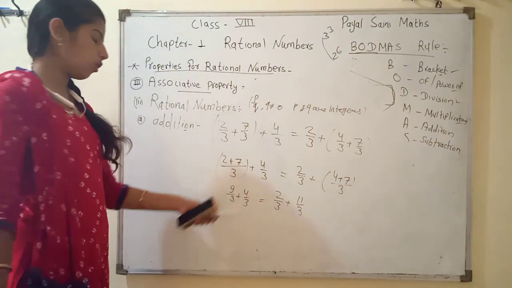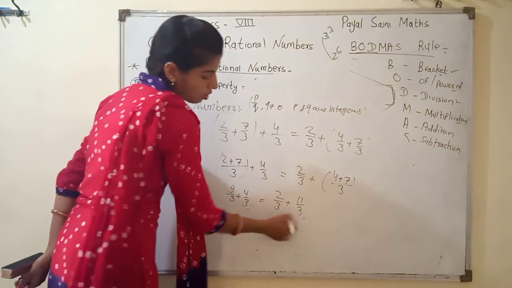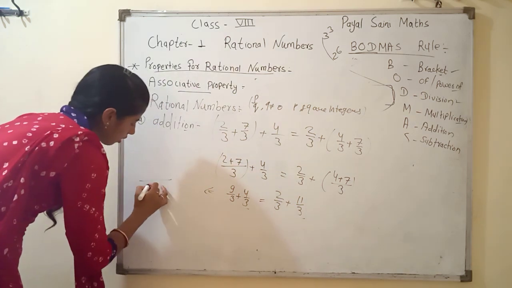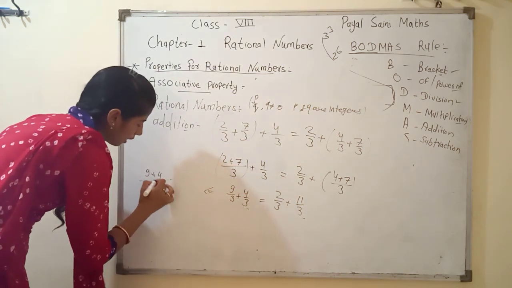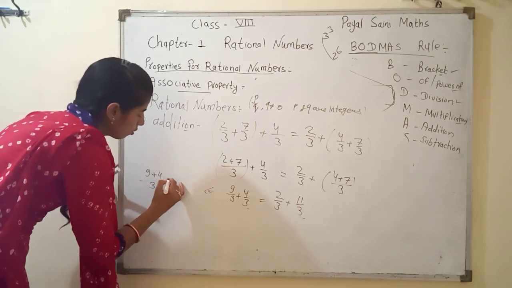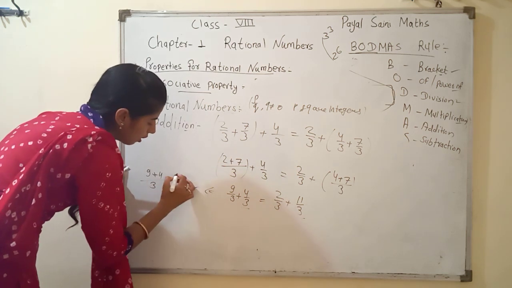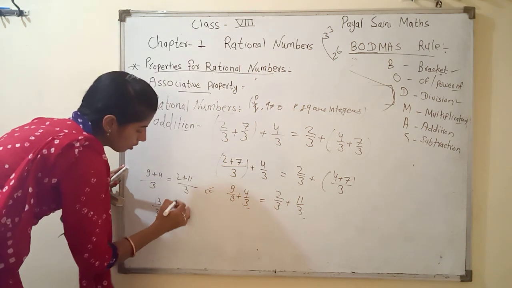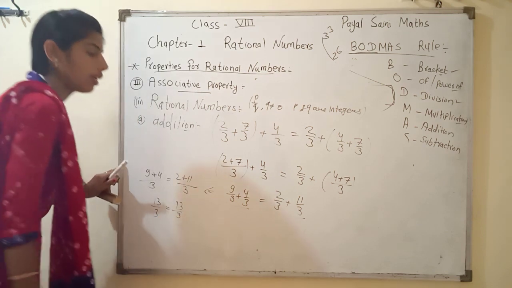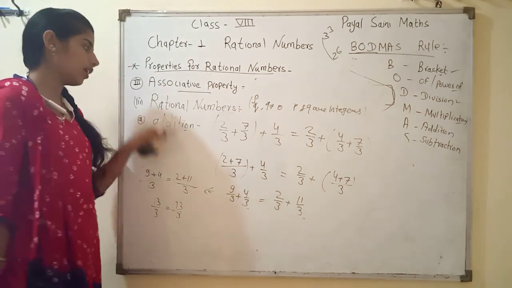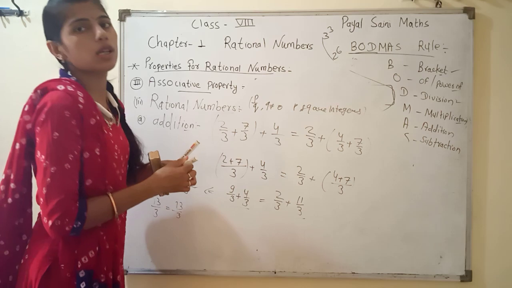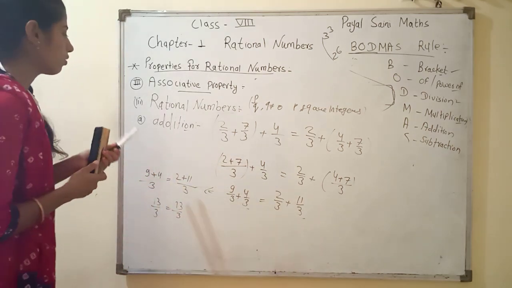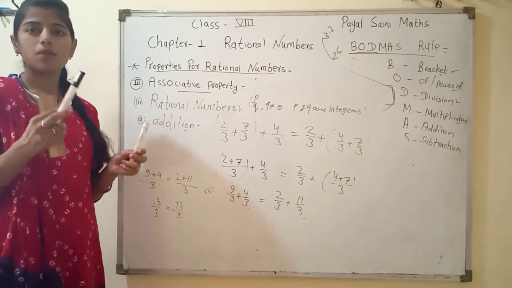Now here 9 plus 4, and we know the denominators are also equal. So 9 plus 4 equals, on the right hand side, 2 plus 11. 9 plus 4 is 13 by 3 and 2 plus 11 is 13 by 3. Then we can say it is verified and it is under the associative property for whole numbers. Next is our point B.